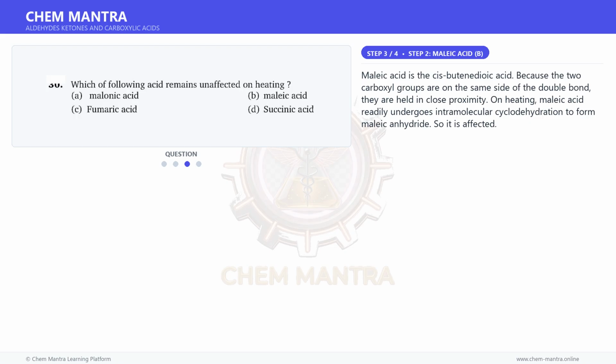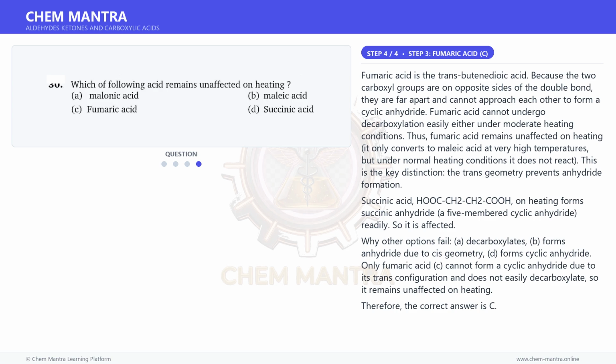So it is affected. And for the final step, fumaric acid is the trans-butenedioic acid. Because the two carboxyl groups are on opposite sides of the double bond, they are far apart and cannot approach each other to form a cyclic anhydride. Fumaric acid cannot undergo decarboxylation easily either under moderate heating conditions. Thus, fumaric acid remains unaffected on heating.